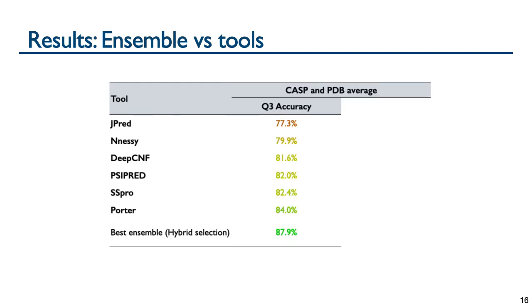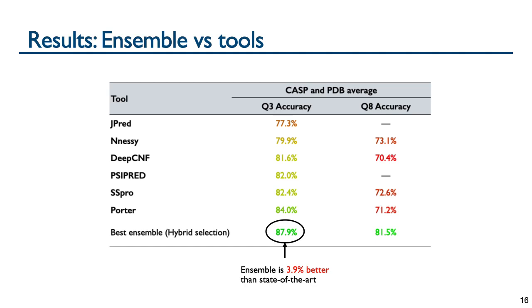Here we compare the accuracy of state-of-the-art tools to the best Ensemble, which is hybrid selection. Again, the accuracies are colored from red to green. Hybrid selection exceeds the accuracy of the best single tool by nearly 4% for Q3 accuracy. Once again, looking at Q8 accuracy, hybrid selection exceeds the accuracy of the best tool by more than 8%.